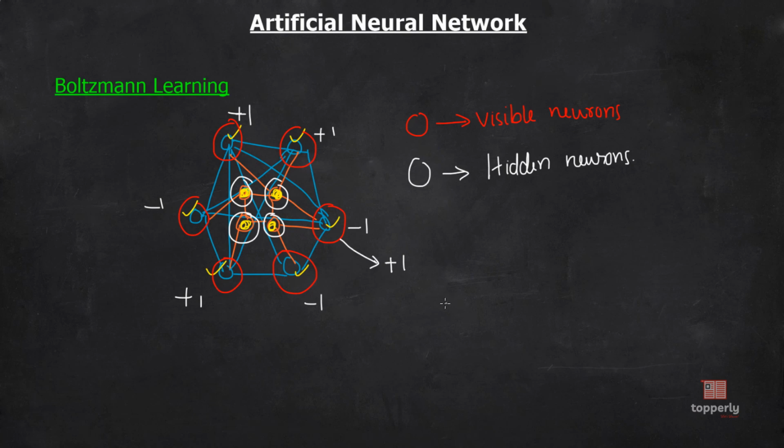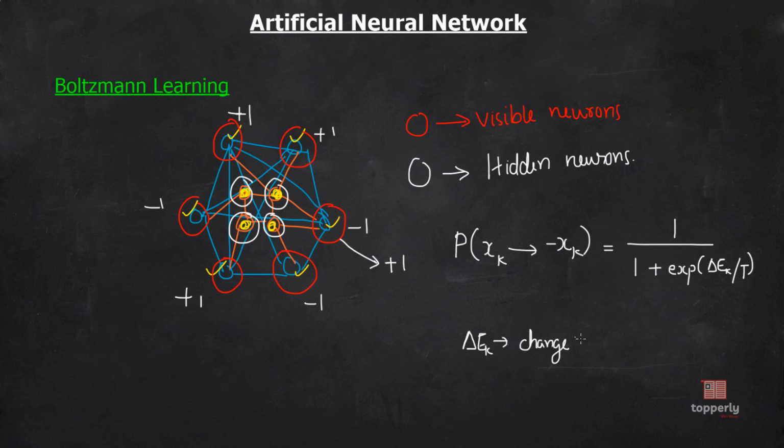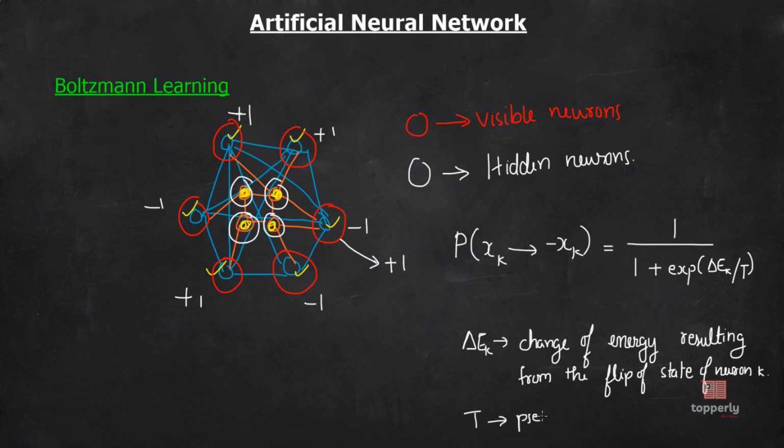That is, we find the probability P that a neuron k changes its state from xk to -xk, and this is given by the expression 1 by 1 plus exponential of delta Ek by T, where delta Ek is the change in energy function as the neuron flipped from xk to -xk, and T is the pseudo temperature. It basically represents the noise in the system.